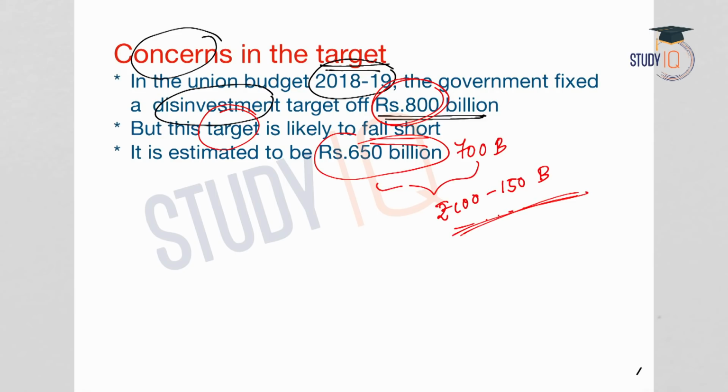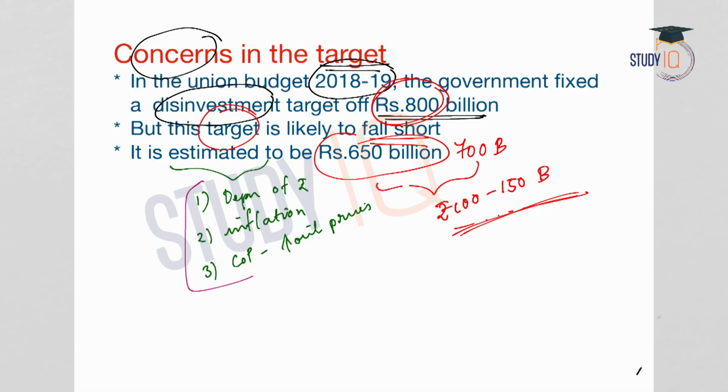Now, what are these market conditions? One is depreciation of the rupee. The second one is inflation risk. The third one is an increase in the cost of production due to higher oil prices. So, all this has affected the profitability of the PSUs. And when PSUs are making lesser profit, they cannot buy back the shares. They have to pay the government or the shareholder when they buy back the shares. So, when they are not profitable, it is not possible to buy back all those shares. And that is why the target is not likely to be met.